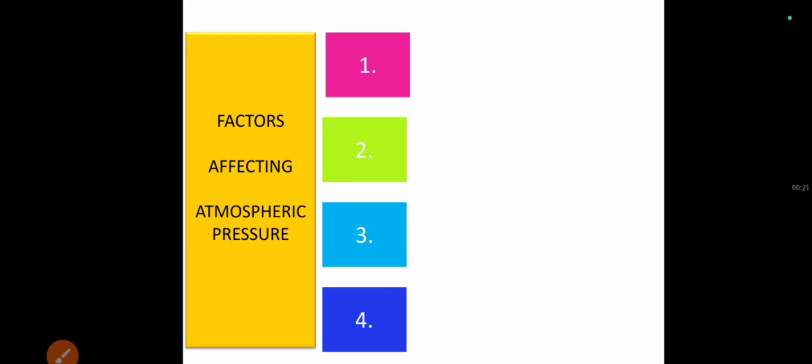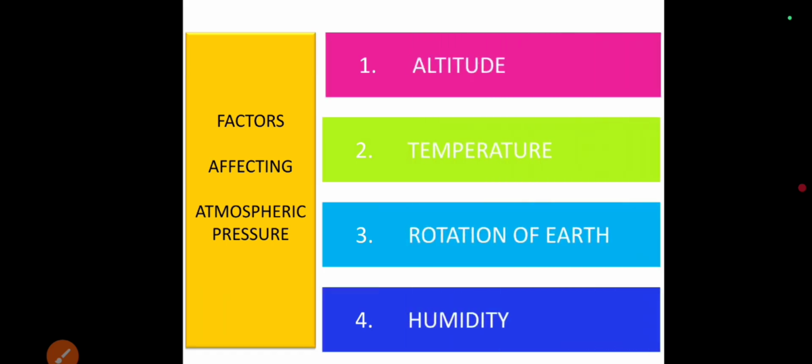Now, atmospheric pressure is an essential element which affects atmospheric condition. It varies from place to place and time to time. The factors affecting atmospheric pressure are first altitude, temperature, rotation of earth and humidity. So let's study them one by one.